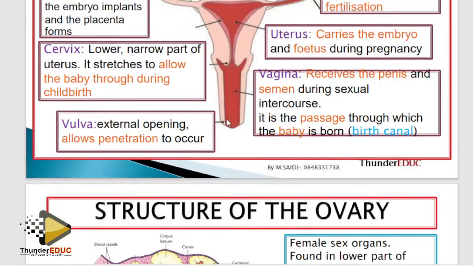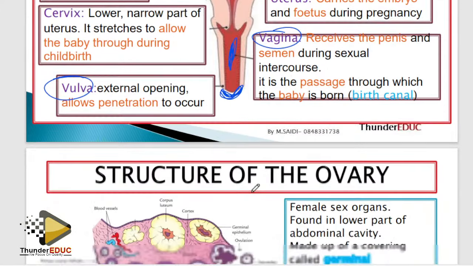Another thing which students confuse is the difference between the vulva and the vagina. The vagina is the inside part, while the outside part is what is called the vulva. Please don't call the vulva the vagina. Never. They're not the same. So the vulva is the inside part? No. It's the outside part, what you see, while the vagina... yes, I think now you know.